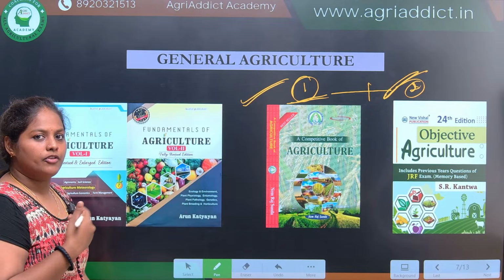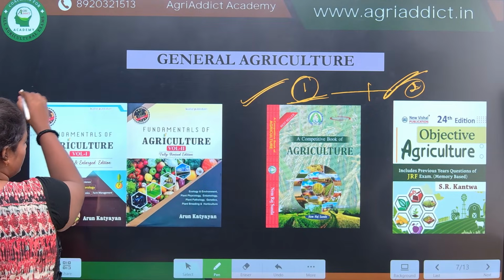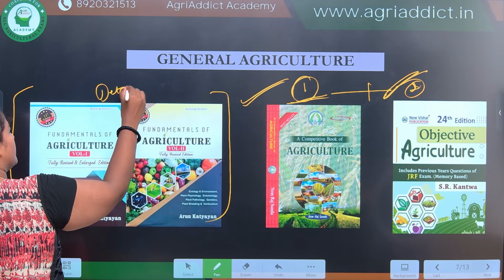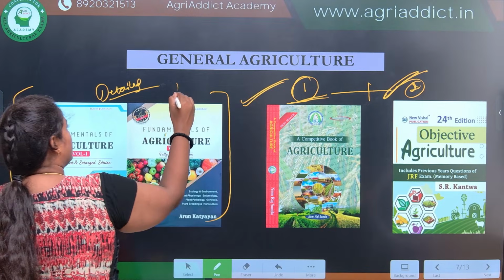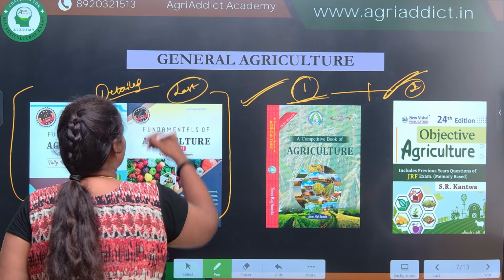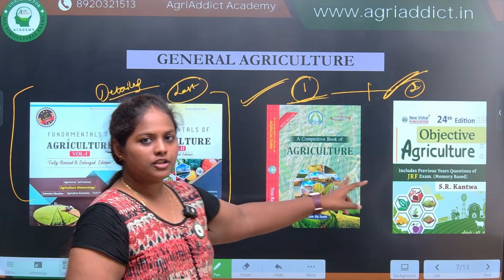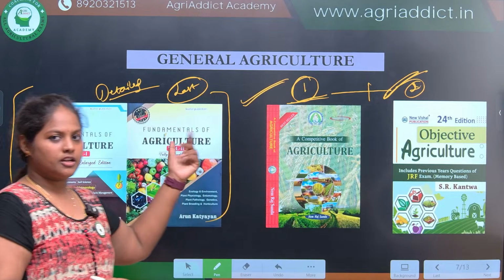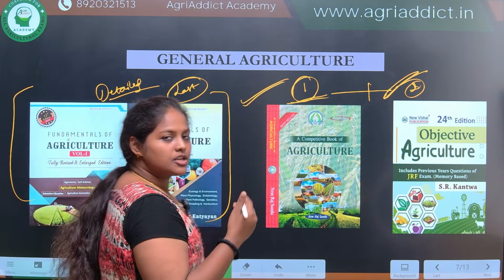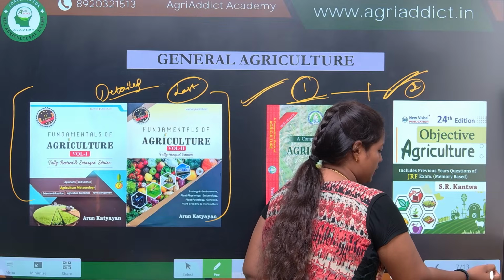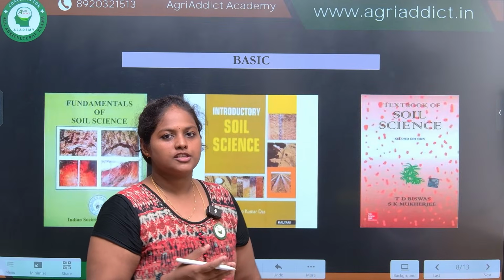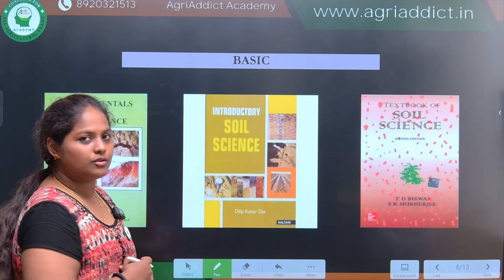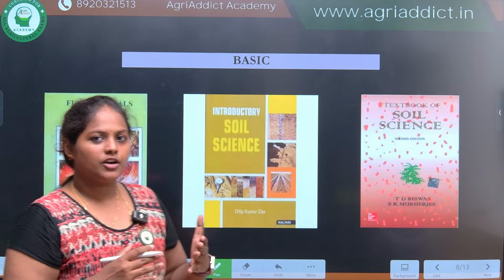And if you have further time, then you can also revise the Arun Katyan book. This is a very detailed version. So keep it as the last option to cover. First go through the Nymisha subjective points and also objectives from S.R. Kantwa. After finishing those two, you can refer to Arun Katyan. Because Arun Katyan is very detailed and vast, giving that much time to general agriculture is not a good thing for JRF preparation. So just divide time according to the marks.